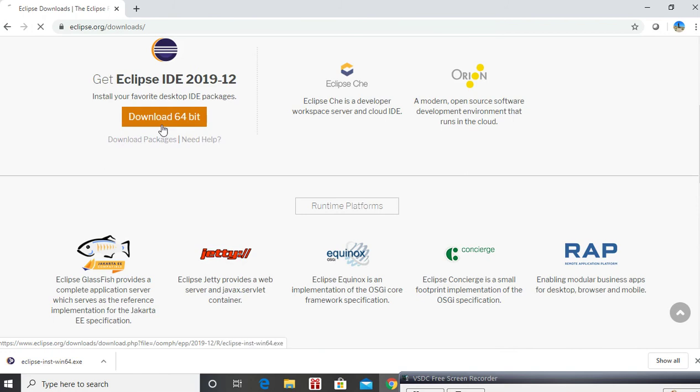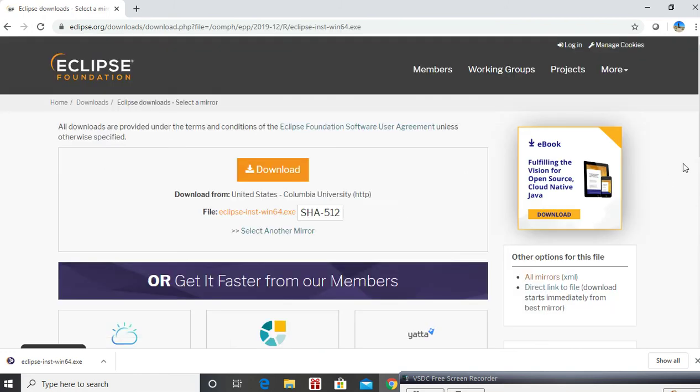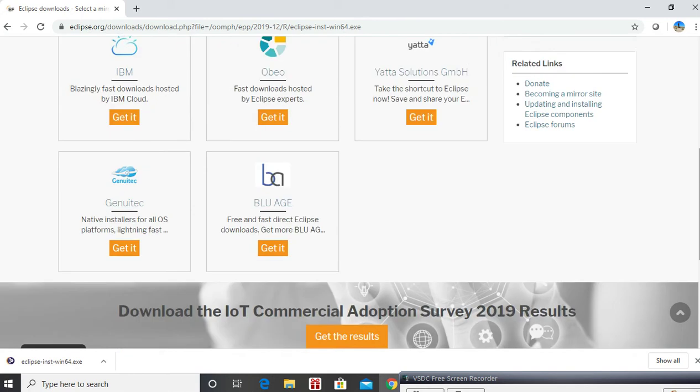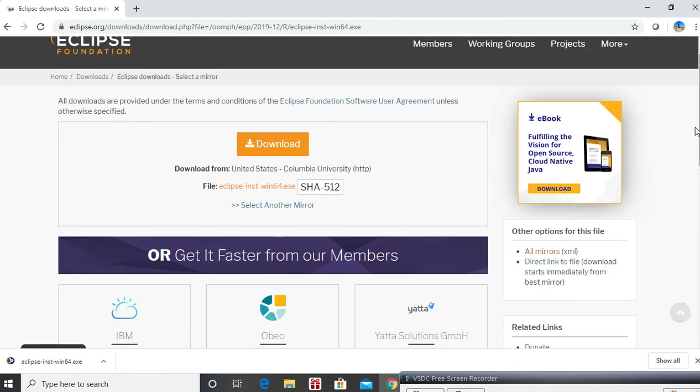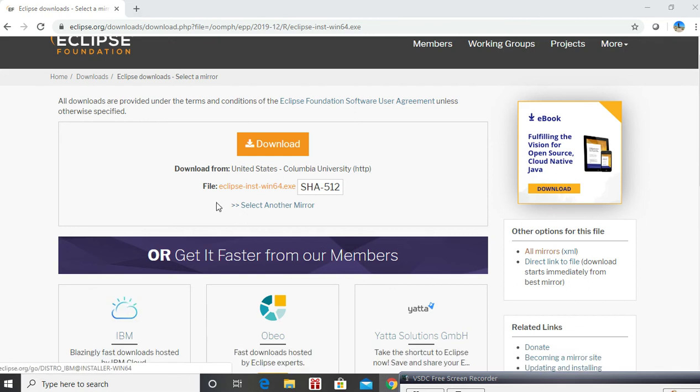Since it's a Windows, you have to figure out whether it is a Windows download, or Ubuntu, or a Linux download. Since I can see this is a Windows 64 download, once you download, you'll be able to see it in your download folder, and then you can just click on open.